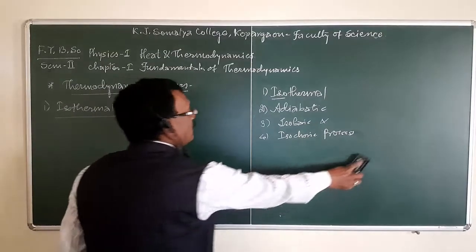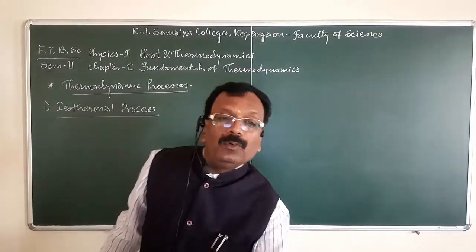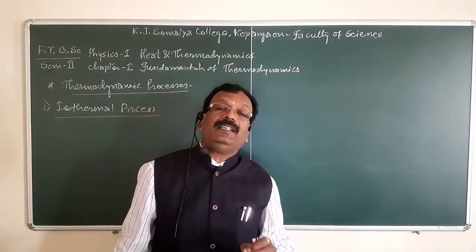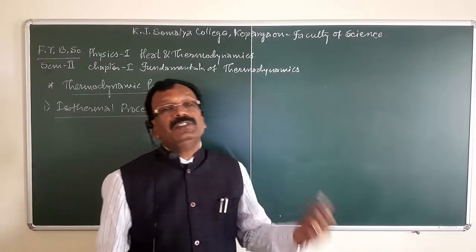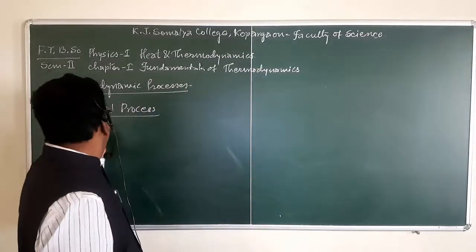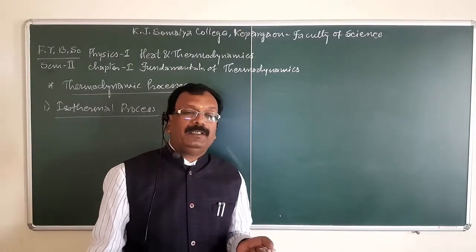Isothermal process. A thermodynamic process that takes place at constant temperature is known as an isothermal process. Iso means same and therm means temperature.